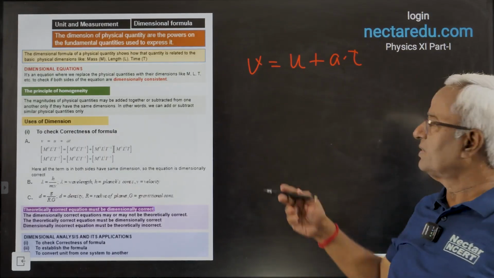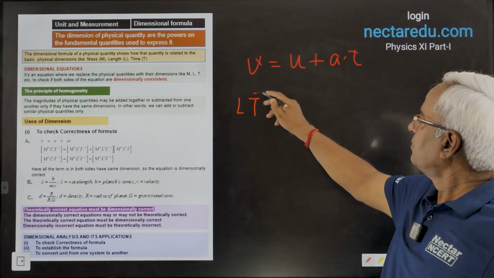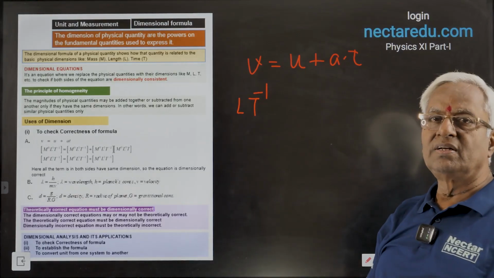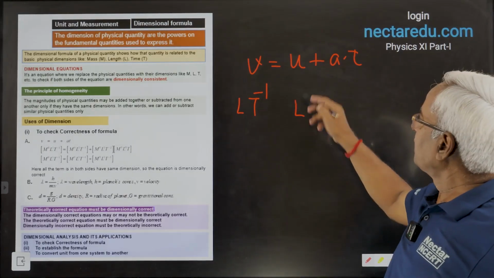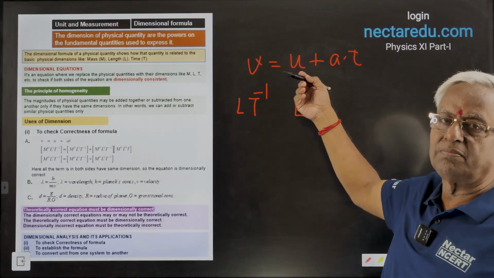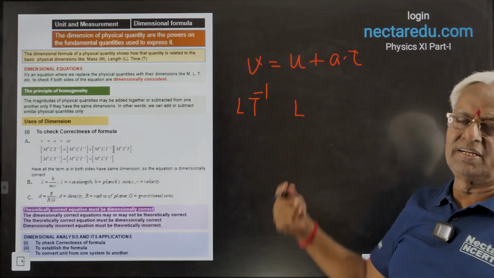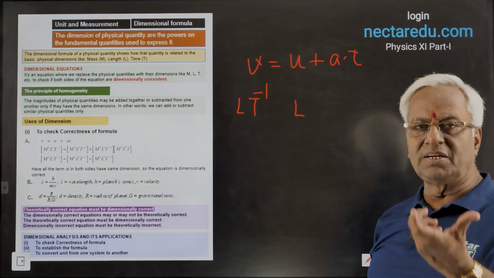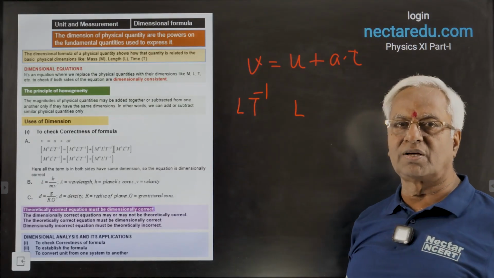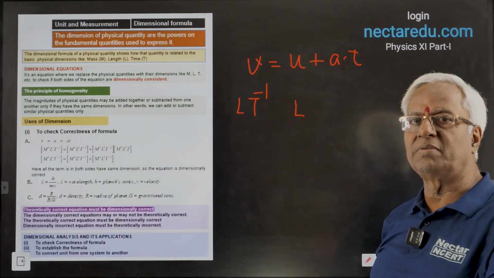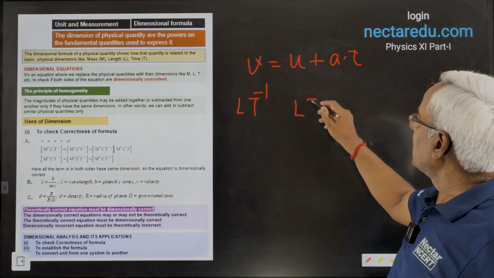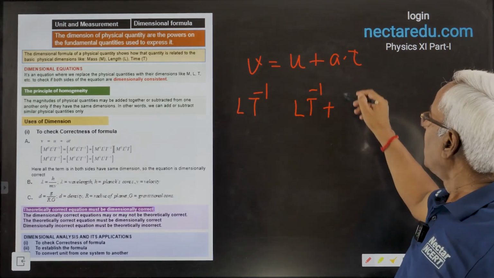In the equation, the left side is LT minus 1. On the right side, it is velocity, final, initial, any velocity, that doesn't matter. Velocity is always velocity and will have dimension LT minus 1. So this is LT minus 1.